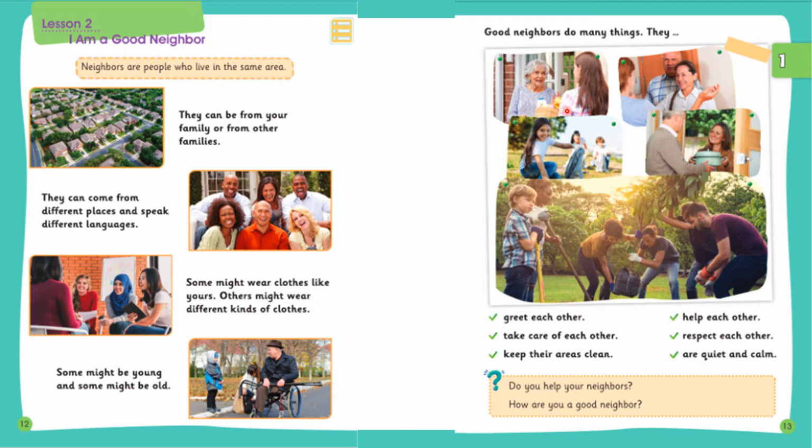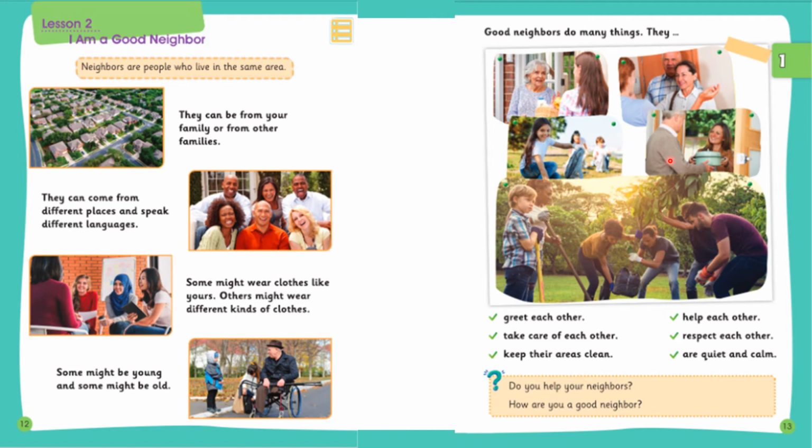So this young lady, she is coming and helping her to get her things to her home. Keep their areas clean. We can see that the kids are helping to keep the areas clean. Now they can help each other. Now maybe sometimes, not always, that it happens like we are having some nice food at home.